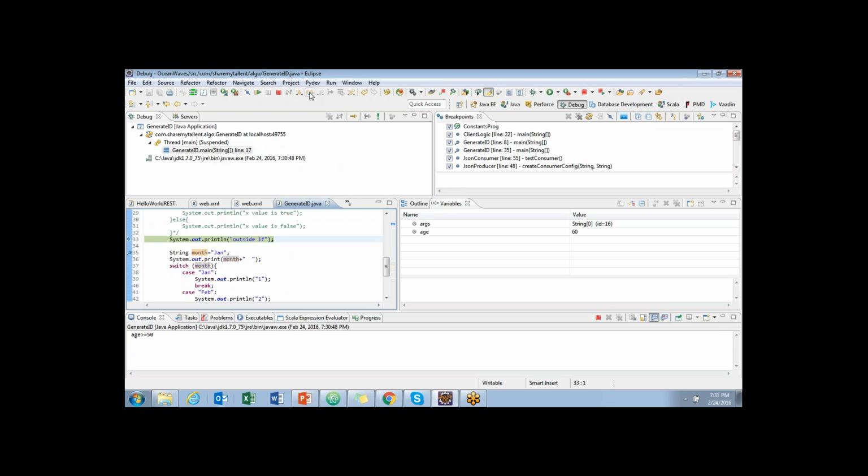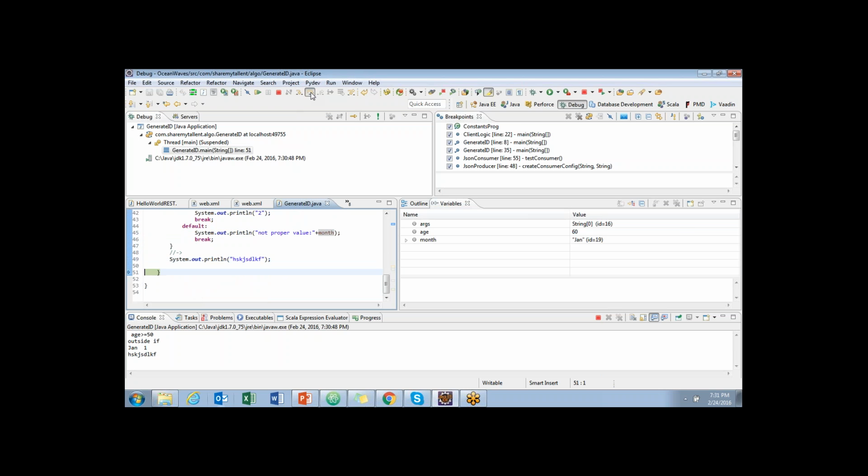Now come to switch. In case of switch, it directly shifts from switch line number 37 to whatever the case is. Because this is Jan, the first statement got executed. What I will do is update the value.